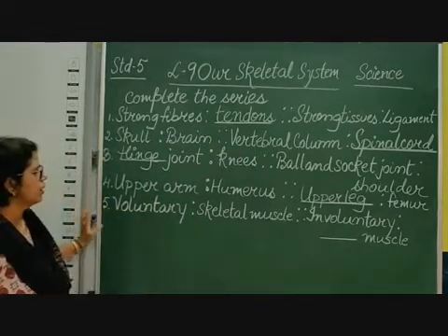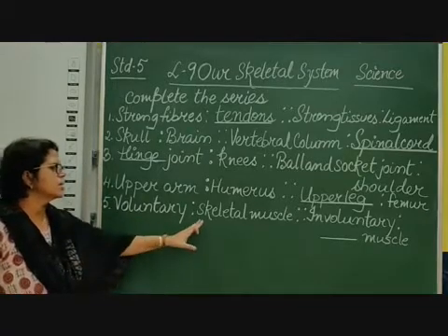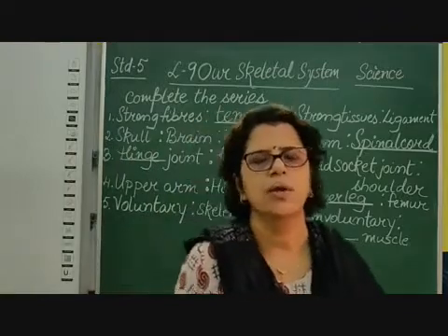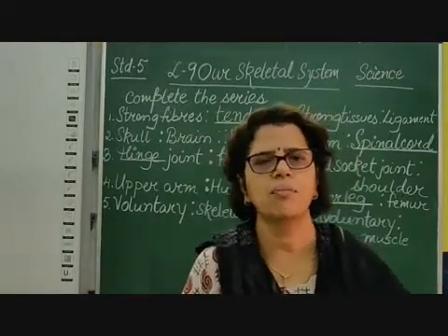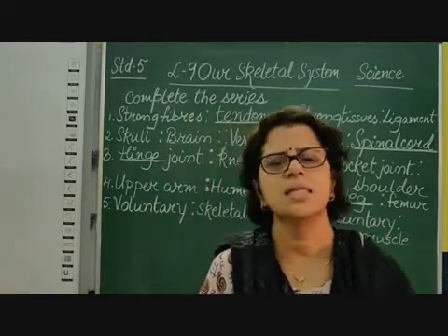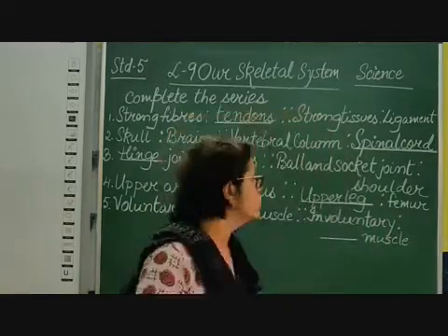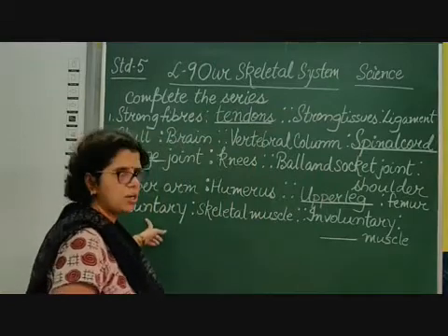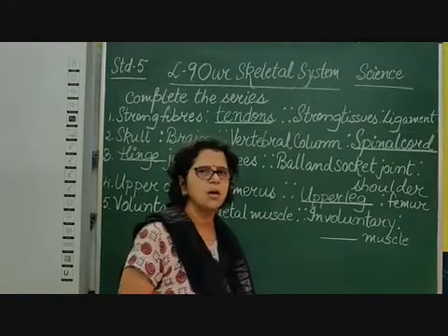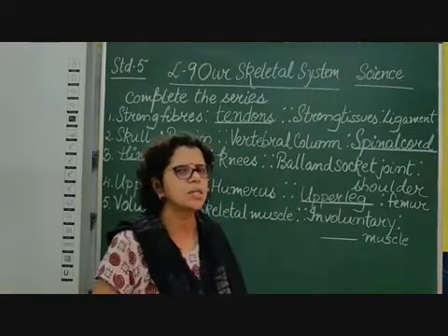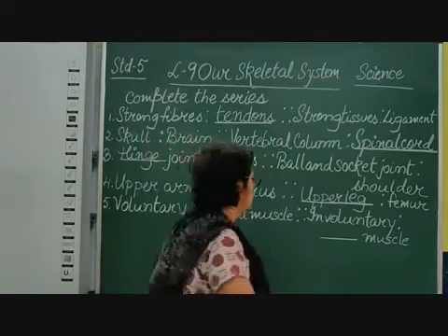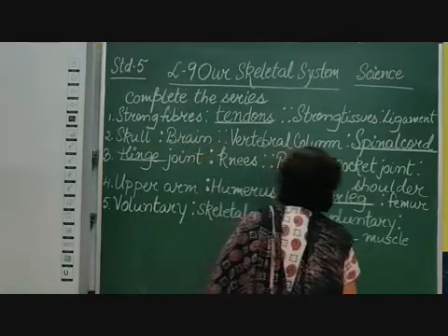And the fifth one: voluntary movement is to skeletal muscles. We know that with all our skeletal muscles we can do voluntary movement. We can move our arms, legs, knees, shoulders, hips. This can be done voluntarily. But which muscle movement is involuntary? Yes, you are correct. Heart muscles or cardiac muscles, the same. So I write here heart.